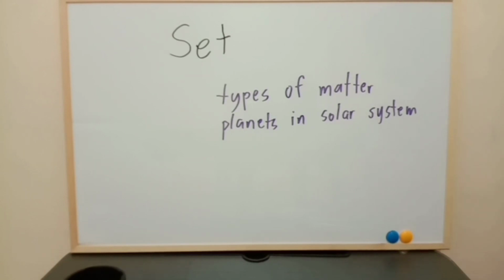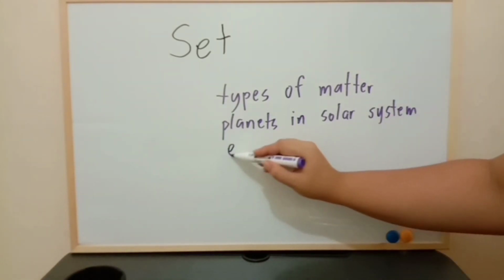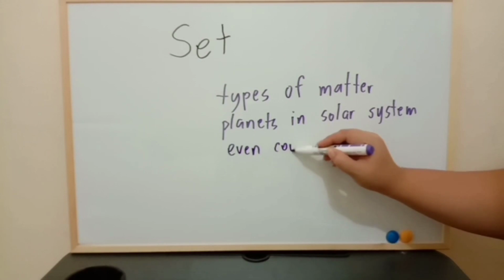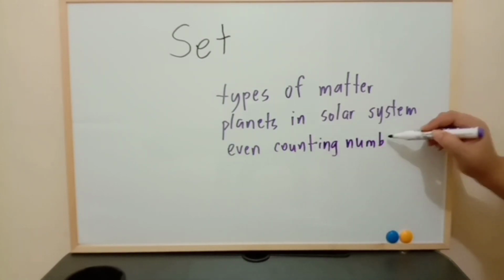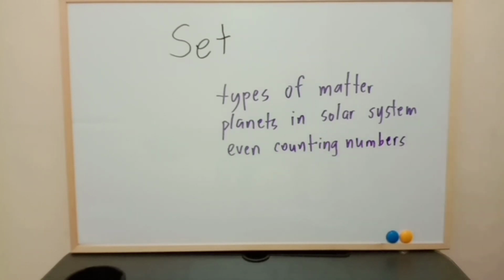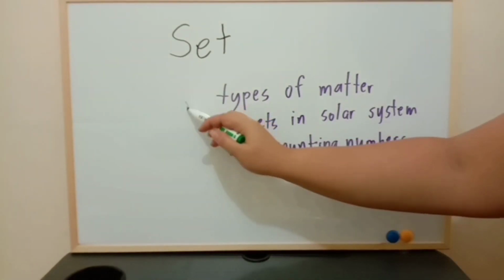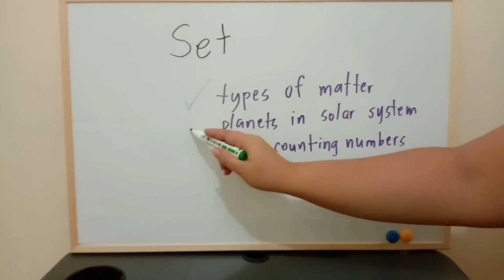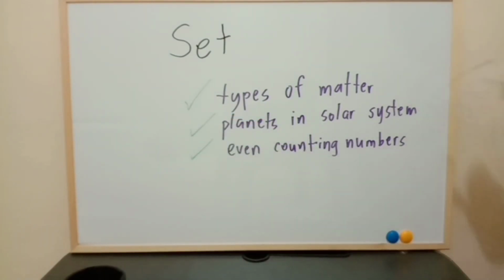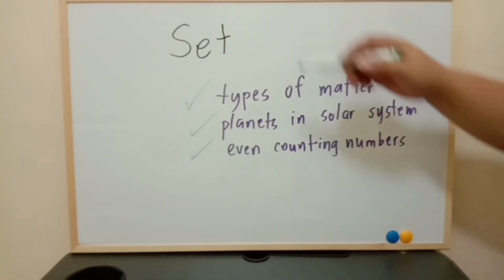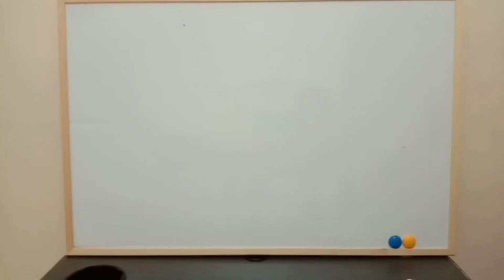Another example is the set of even counting numbers. Even counting numbers are 2, 4, 6, 8, 10, and so on. Therefore, in everyone's point of view, this is exact, this is exact, this is exact. Therefore, this is well-defined. These are examples of sets.